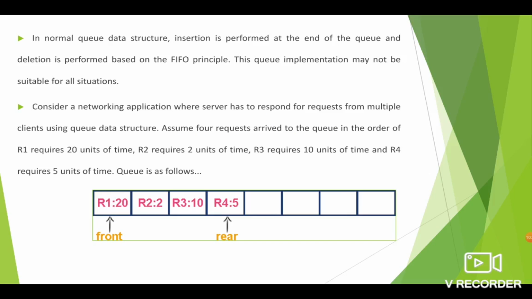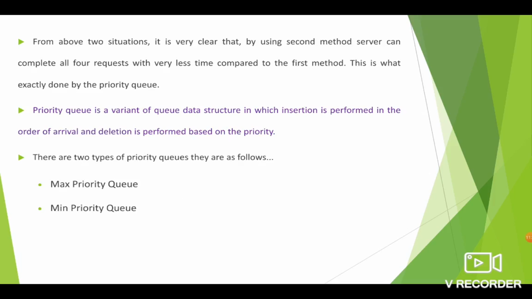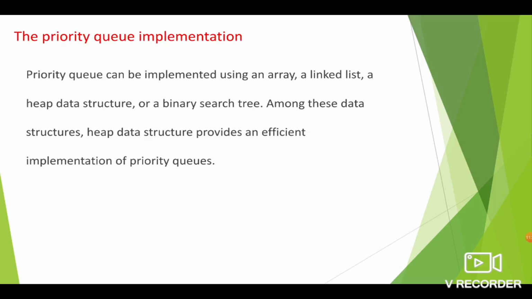So once again, priority queue is very similar to the queue data structure. Here the insertion is performed as usual, but the deletion is performed based on the priority. The types of priority queues are maximum priority queue and minimum priority queue.